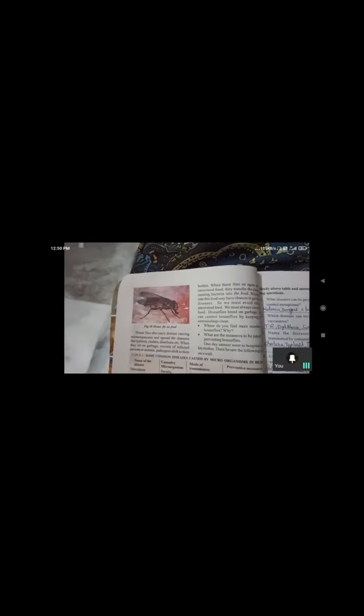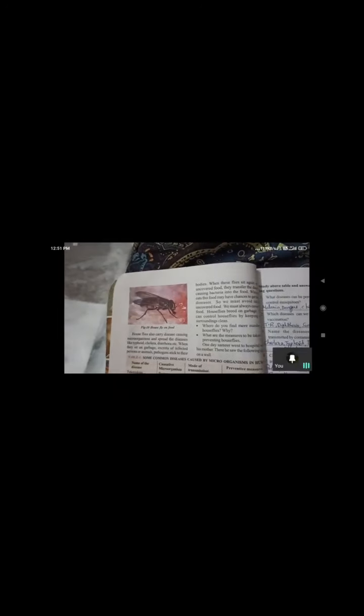What are the diseases through houseflies? Typhoid, cholera and diarrhea. So we need to keep our surroundings very clean. We must always cover the food. Houseflies breed on garbage actually, so to control houseflies, keeping our surroundings clean is most important. Cover your food properly. Don't leave it open to the air for these flies.